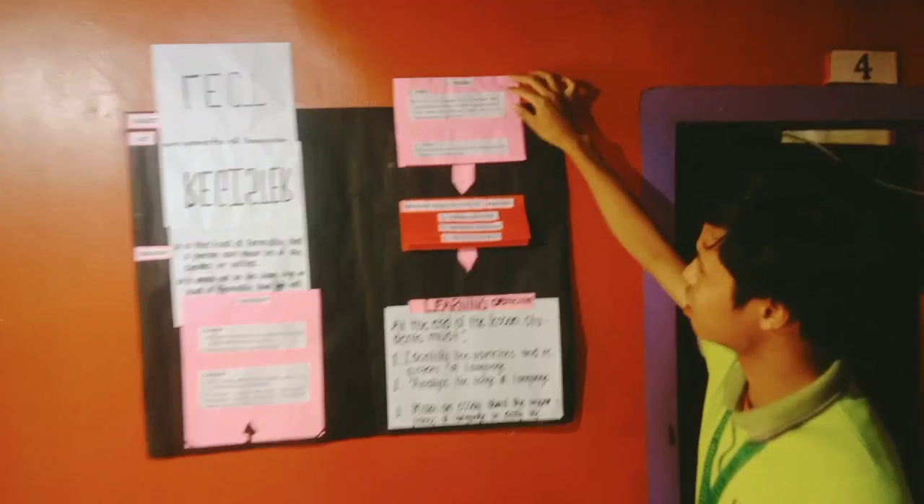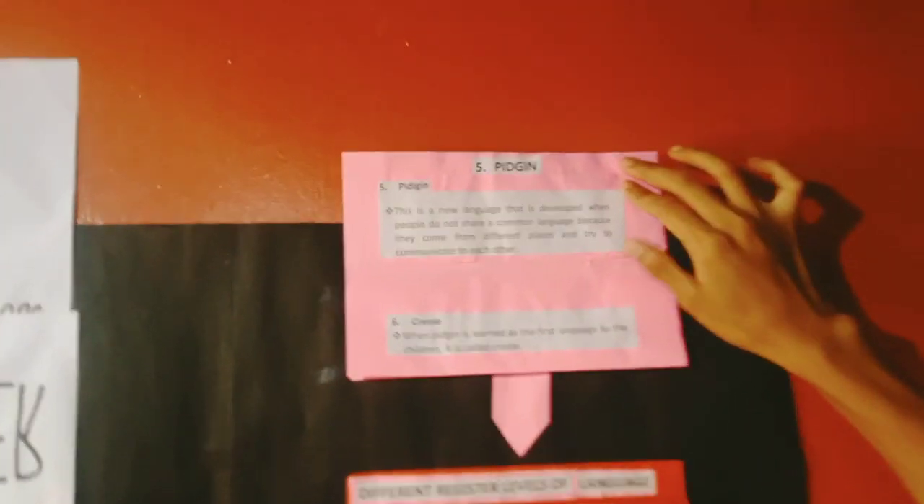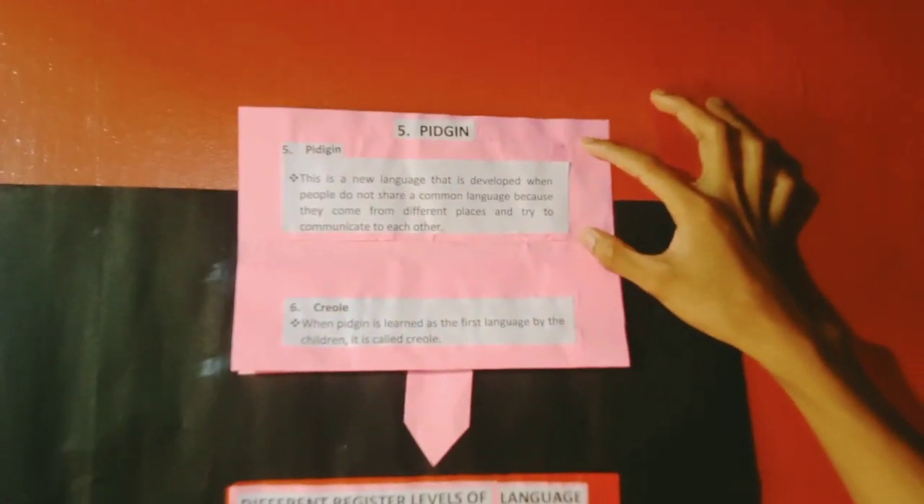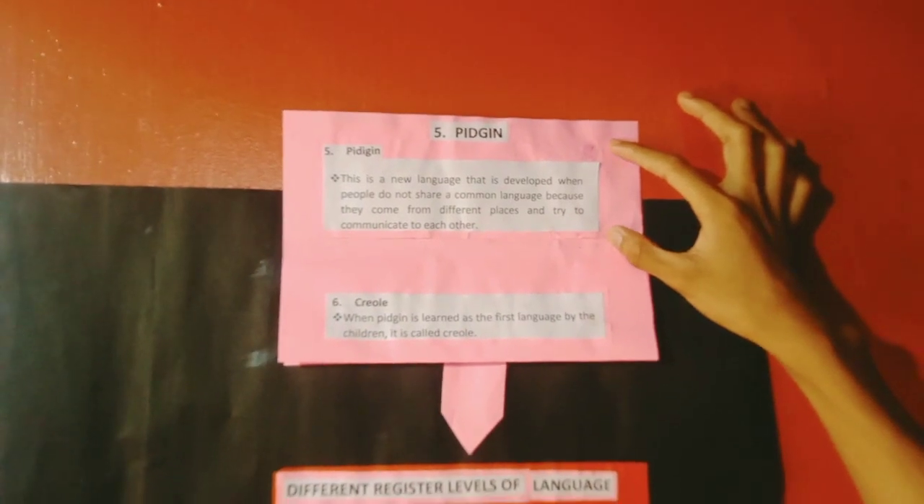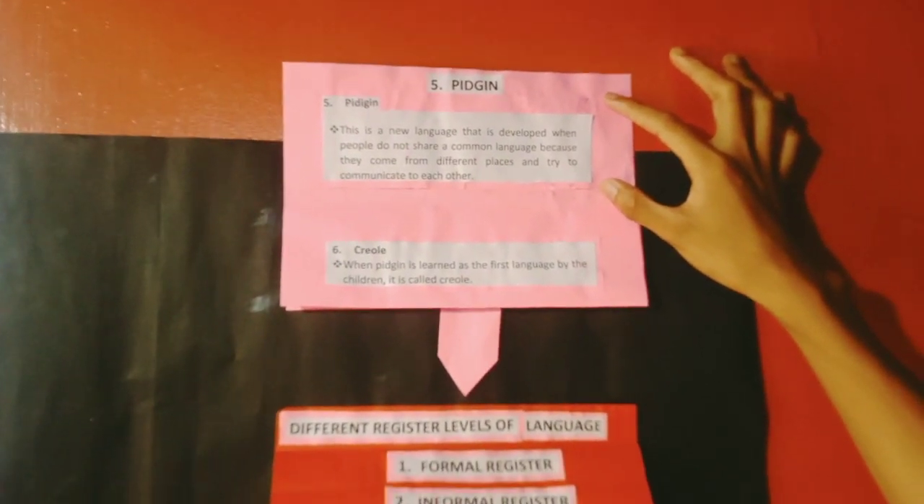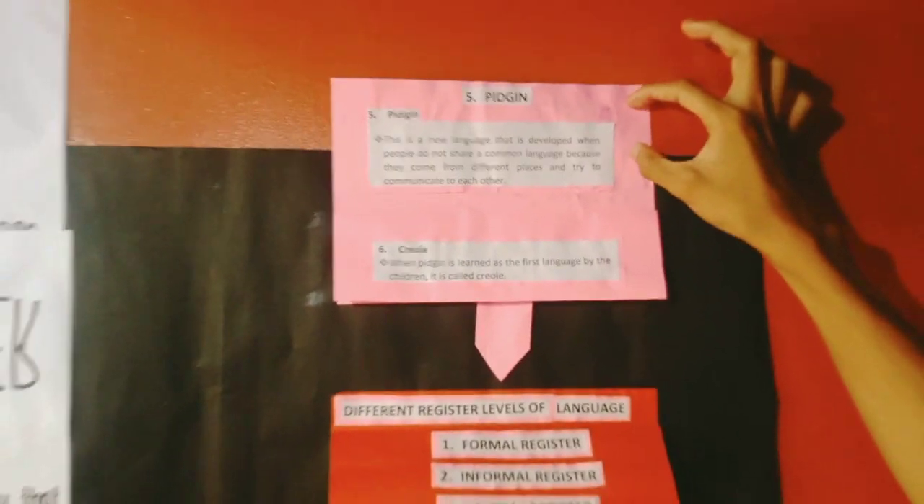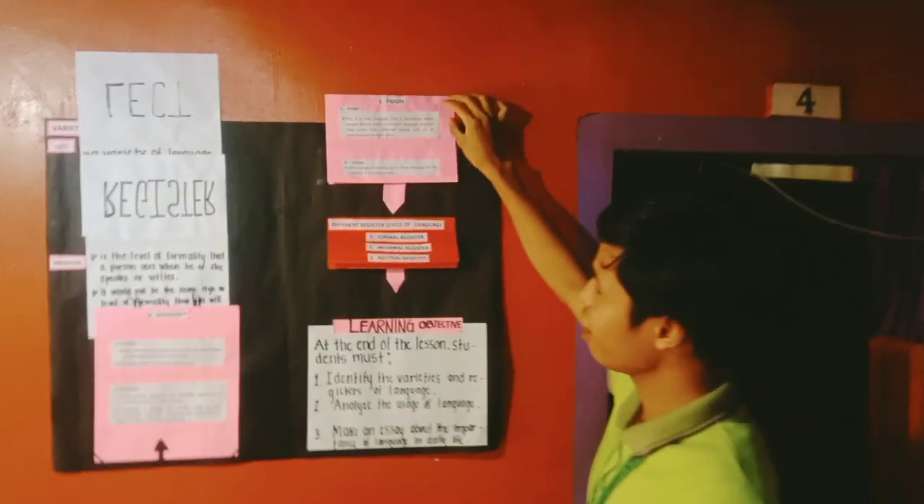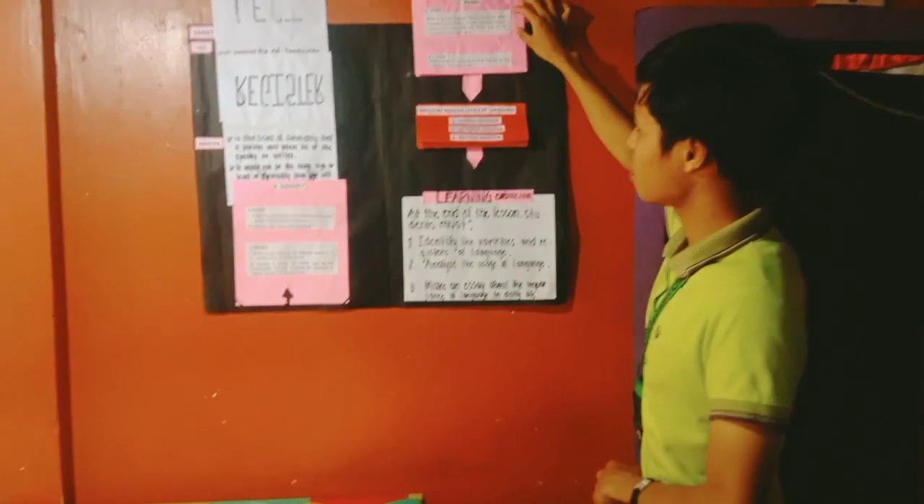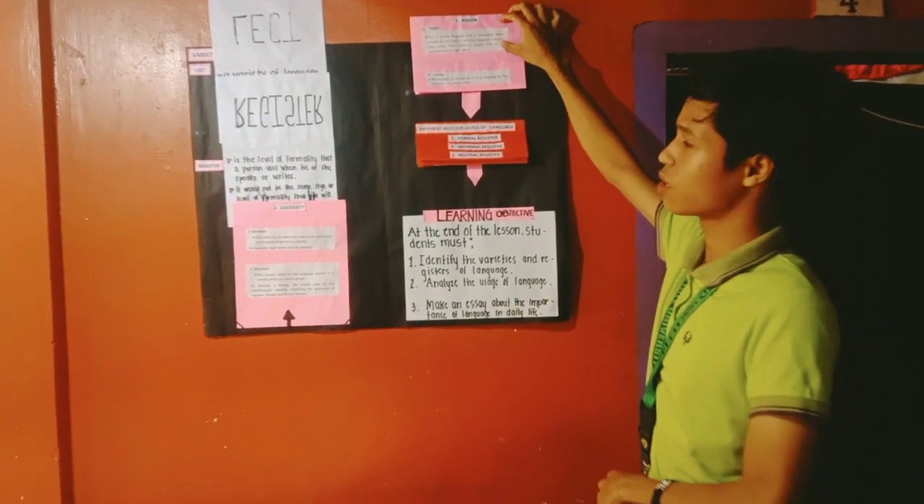Fifth is the so-called pidgin. Pidgin is defined as the new language that is developed when people do not share a common language because they come from different places and try to communicate with each other. Sixth is the Creole. Creole is the first language learned by children, so it is called Creole.